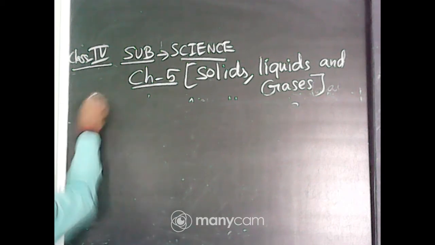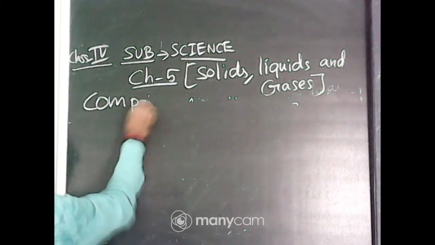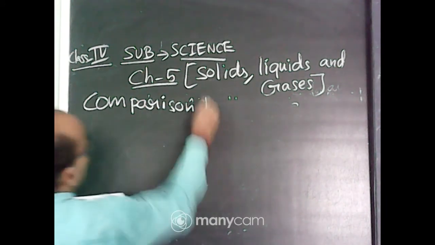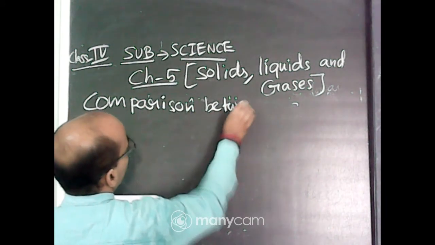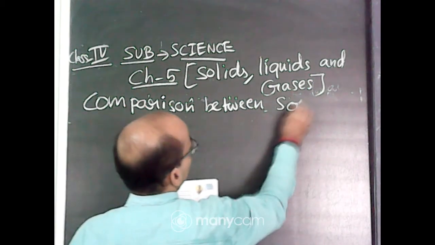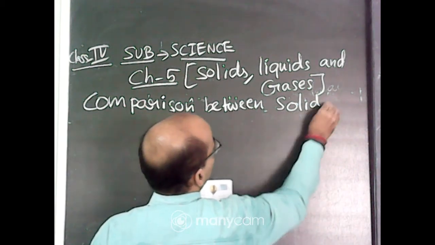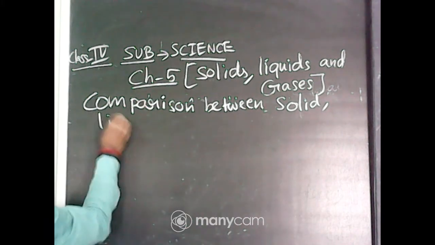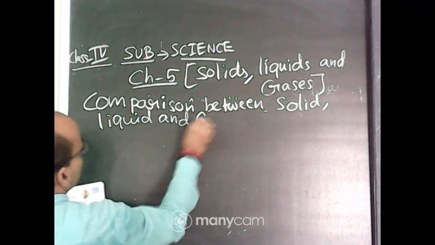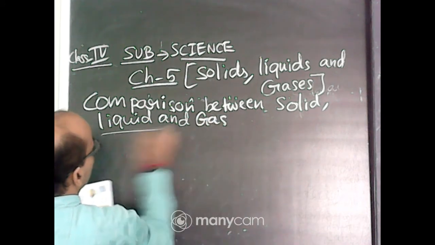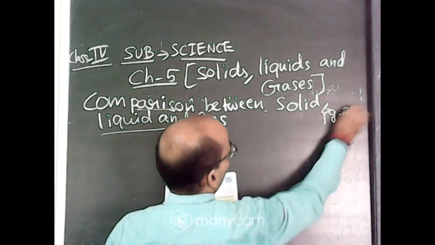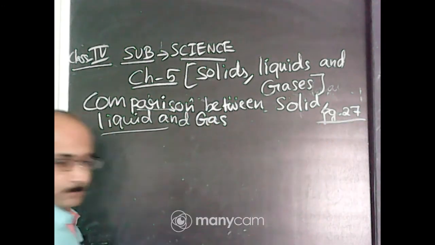See here, comparison between solid, liquid and gas. This is from page number 27.